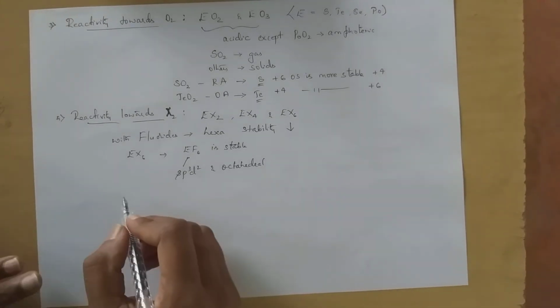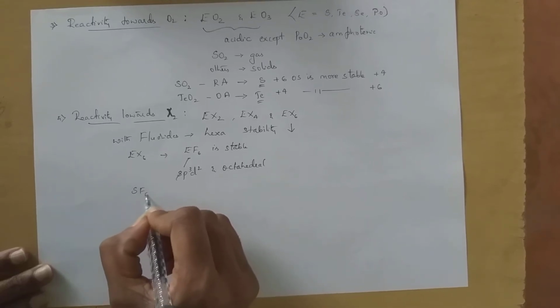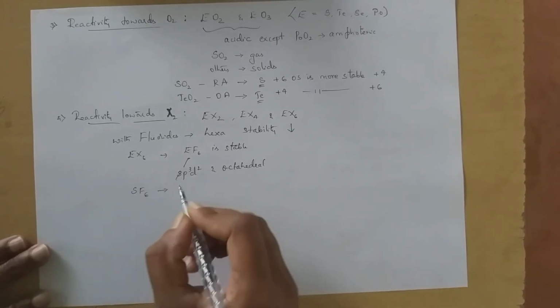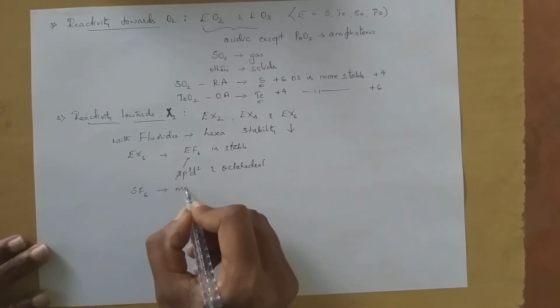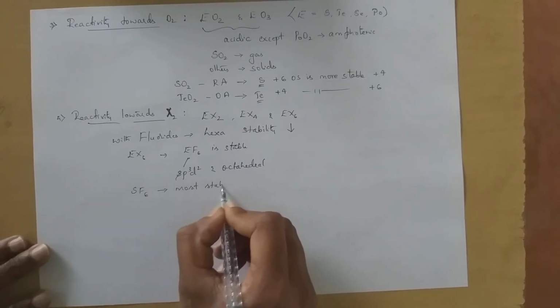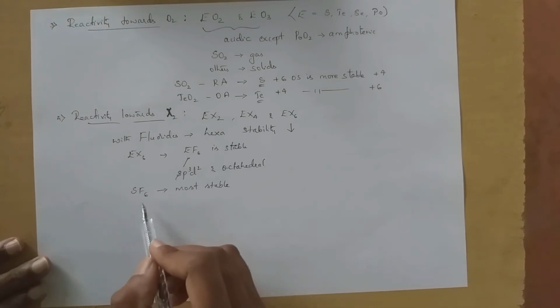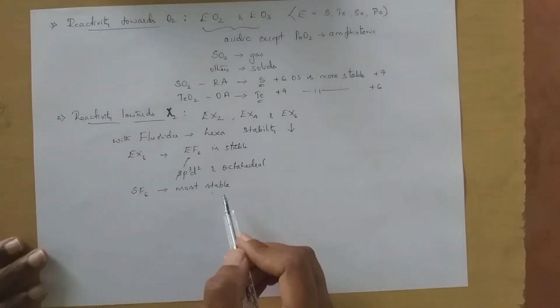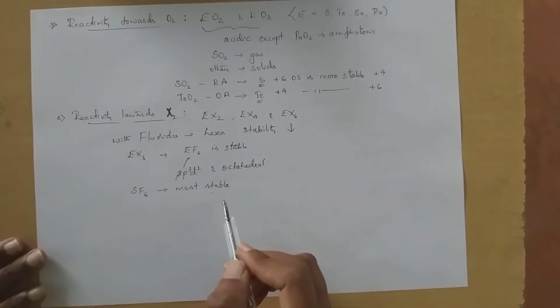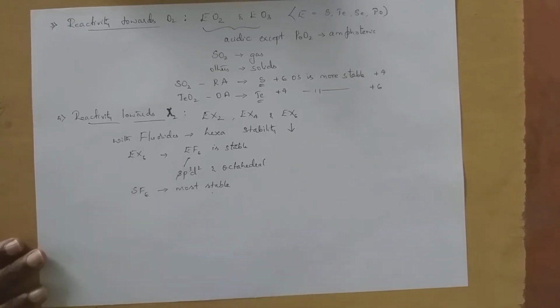And one more thing, SF6 is the most stable hexahalide. Among all the EF6 elements, SF6 is the most stable halide. Here 6 fluorine atoms protect the sulfur atom from the attack of reagent.